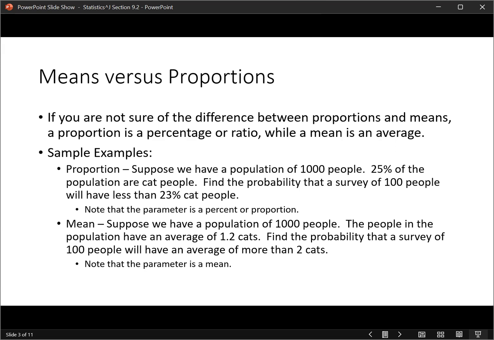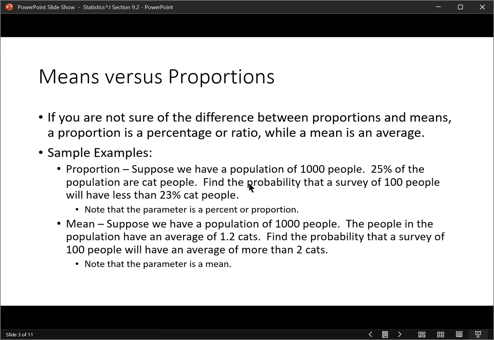Now, suppose we have a population of 1,000 people. The people in the population have an average of 1.2 cats. Find the probability that a survey of 100 people will have an average of more than 2 cats. Okay, this time, notice we've got average in here a couple times. So what we're dealing with is means. Okay, so that's the difference. This is what we did before with percentages.